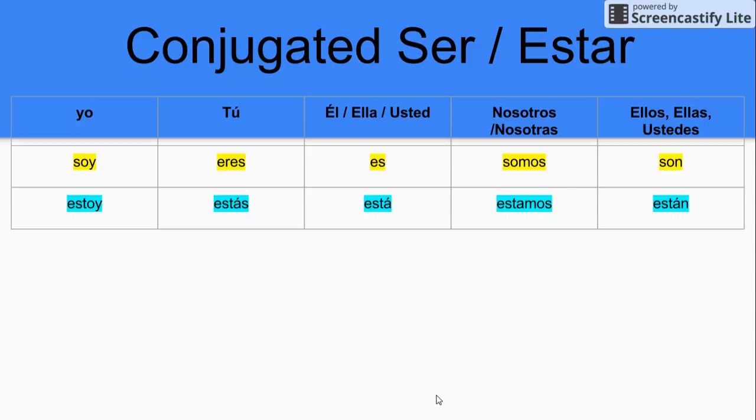When you look at the conjugated forms of ser and estar, we can see that ser is definitely an irregular verb. Yo soy, tú eres, él, ella, usted es, nosotros somos, ellos, ellas, ustedes son. While estar, on the other hand, is essentially a regular AR verb. If we were to remove the AR, like we normally do, the only problems that we see are in the yo form we have a Y, and then we have accents in the tú and the él, ella, usted, ellos, ellas, ustedes forms. But the endings all should look the same for AR verbs. Estoy, estás, está, estamos, and están.